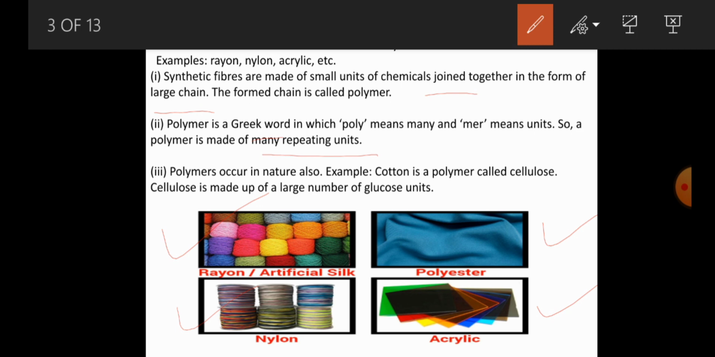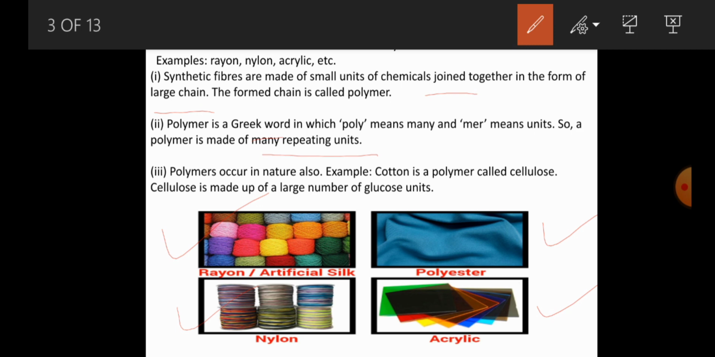Usually polymers occur in nature also. There are artificial polymers and natural polymers. I will tell you later about the artificial or synthetic polymers. So polymers are also available in nature. Examples of polymers available in nature.